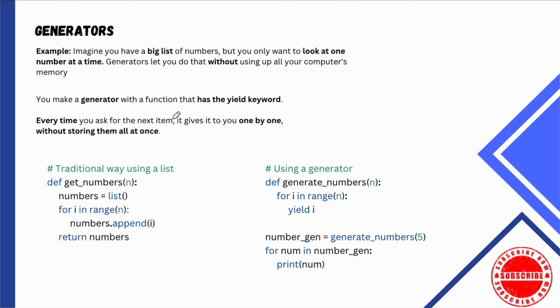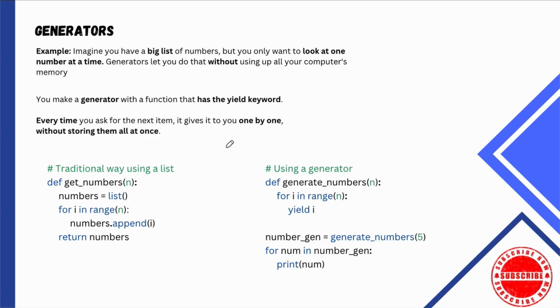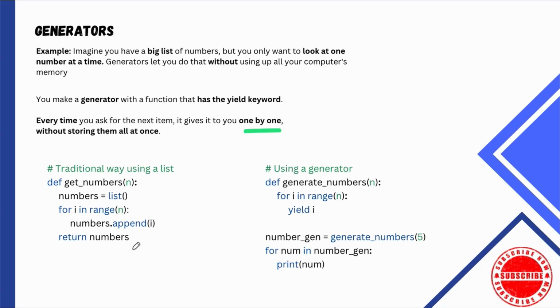Cool. We can make a generator with a function, and we use the yield keyword here. This is a new keyword probably if you haven't used generators. Every time you ask for the next item in our generator, it gives it to you one by one without storing them all at once. So this is how you would traditionally do that, right? I create a function, okay, I loop through, and I add all these numbers to a list, right? But when I return this, I'm going to return a list that has all these values in there, right? That's just a list. But let's convert that to a generator.